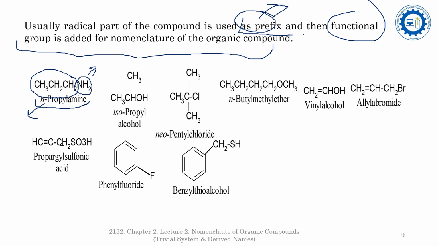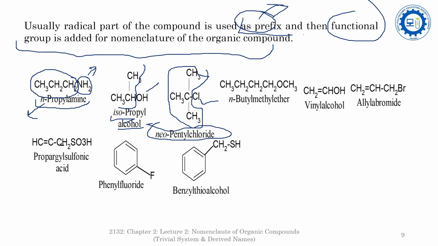Similarly here, isopropyl alcohol. In isopropyl alcohol, it is the isopropyl radical, and OH is the alcoholic functional group, so isopropyl alcohol. In neopentyl chloride, it is the neopentyl radical, and the chloride is a functional group, so that's why it is neopentyl chloride.